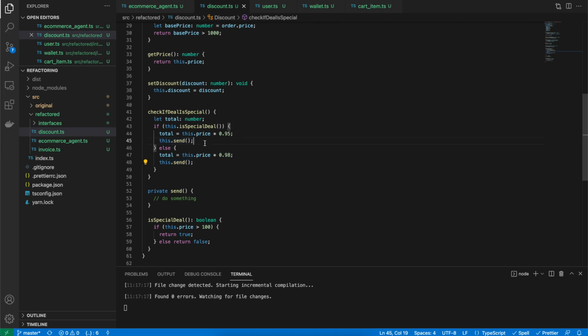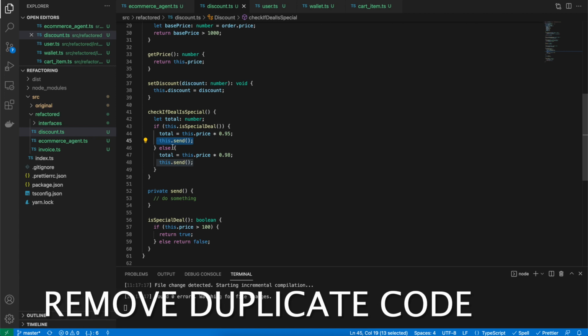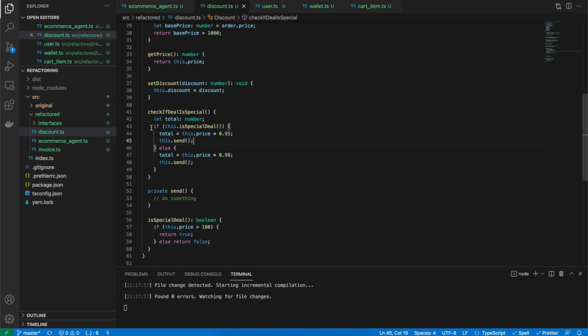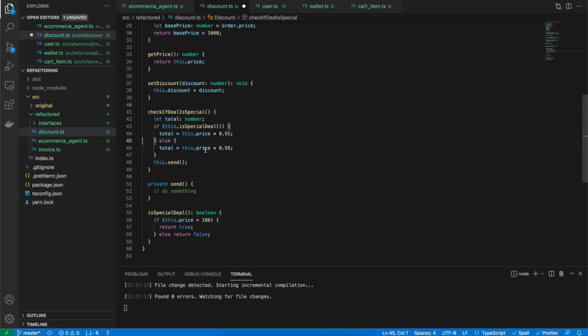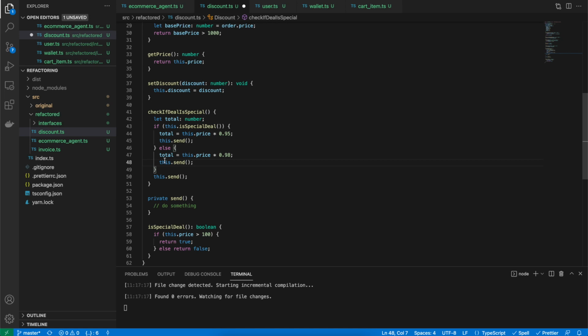So one more refactoring that we can do here is remove the duplicate code that we have here. In any if and else, if you're calling the same method repeatedly, you can actually move it outside the if else and keep it like this. So in both the cases, if we go back, we were anyways calling it.